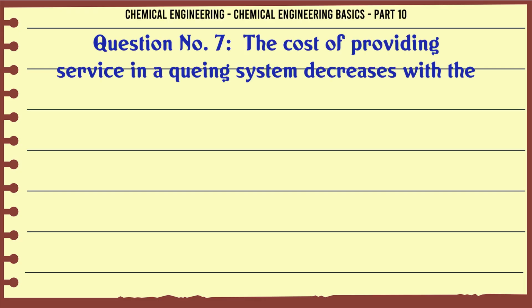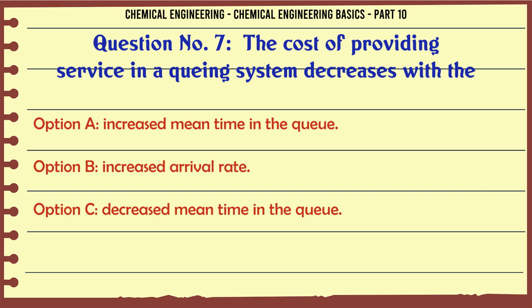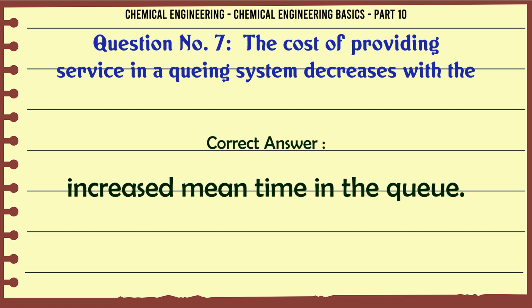The cost of providing service in a crane system decreases with the A. Increased mean time in the queue, B. Increased arrival rate, C. Decreased mean time in the queue, D. Decreased arrival rate. The correct answer is increased mean time in the queue.